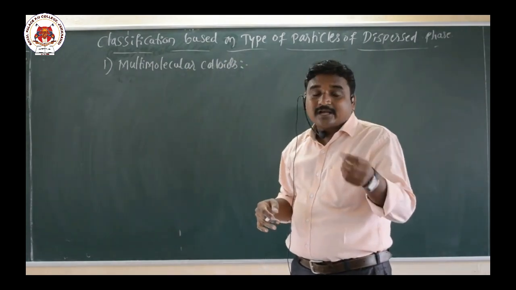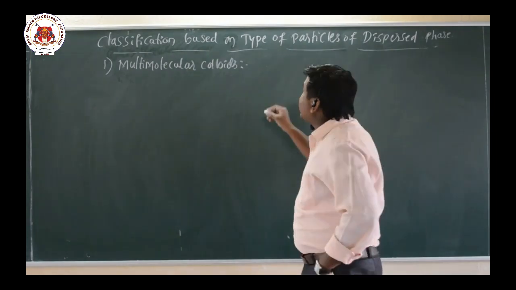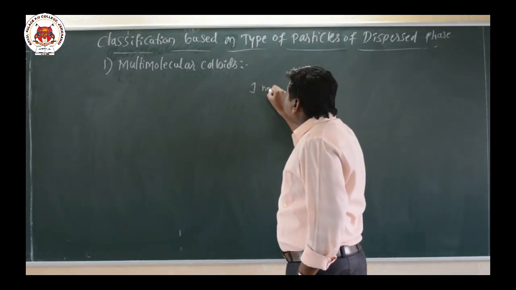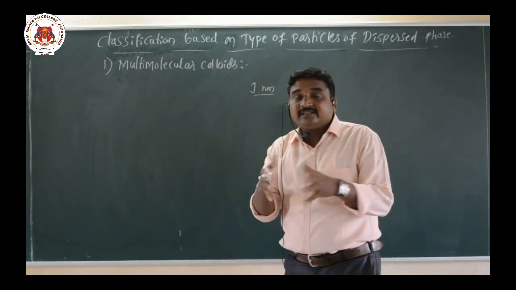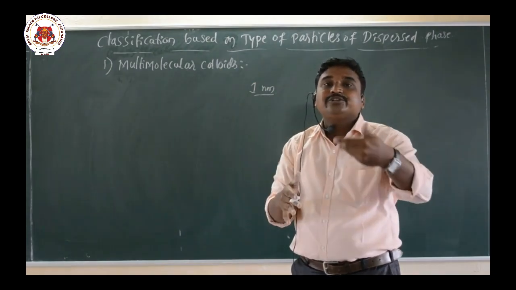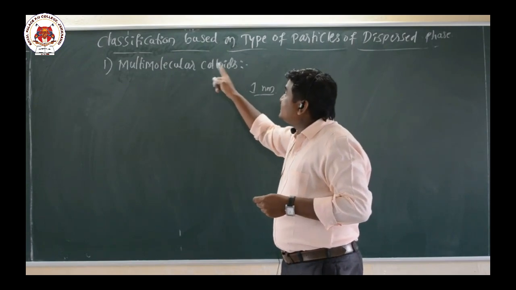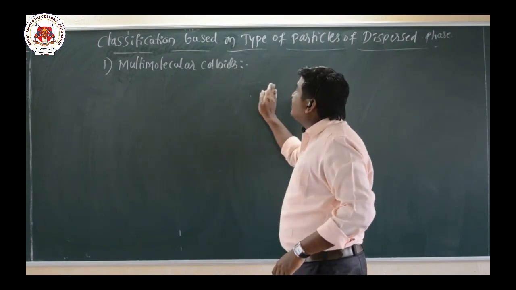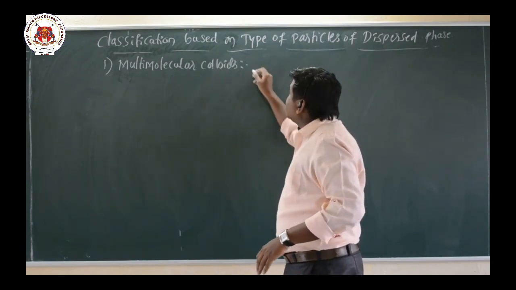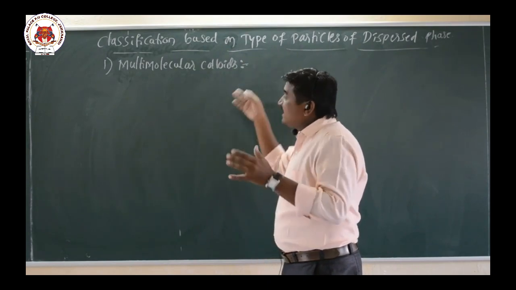Here, small particles having diameter less than 1 nanometer aggregate, they combine. So there is a formation of a colloidal system. Such type of colloidal systems are called multimolecular colloids.